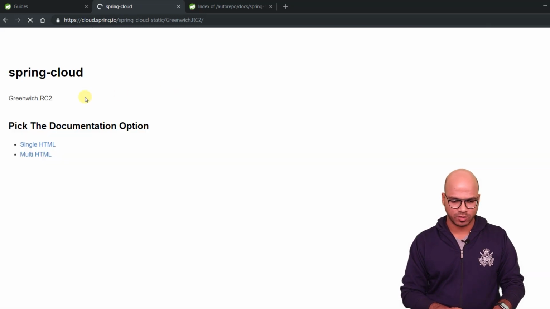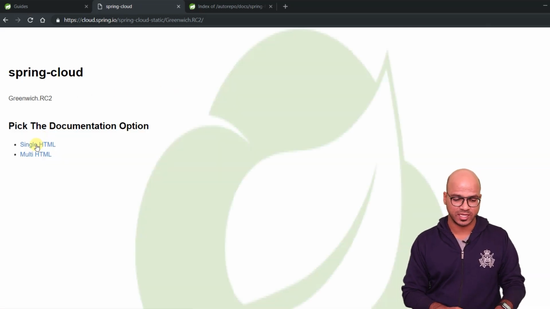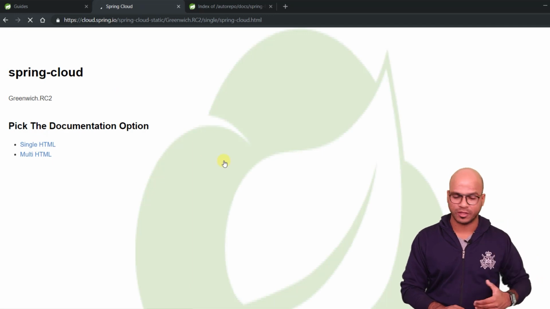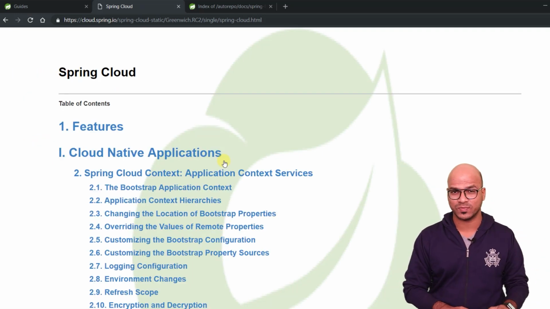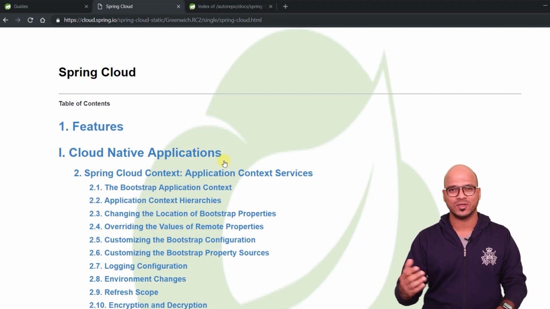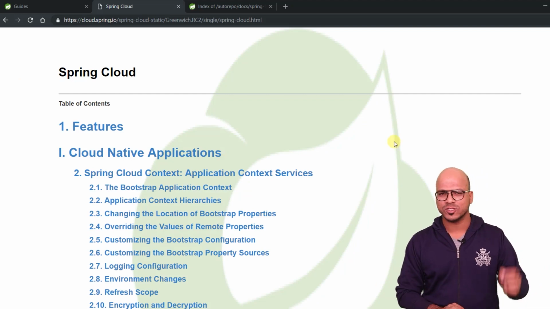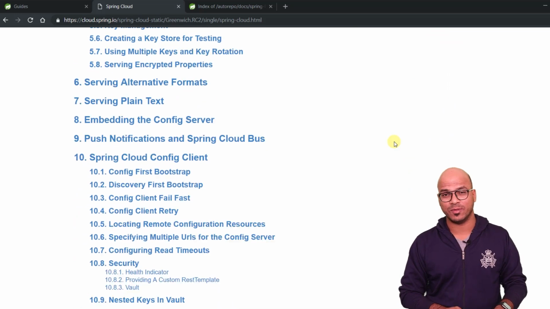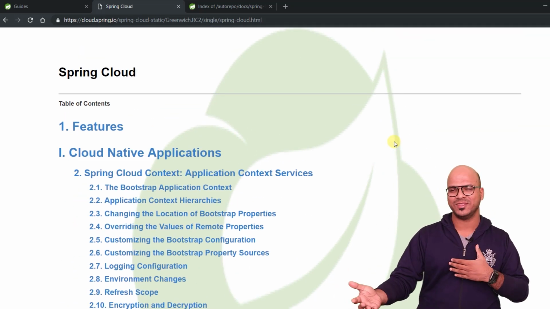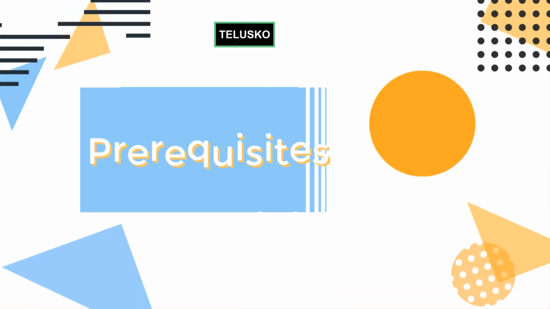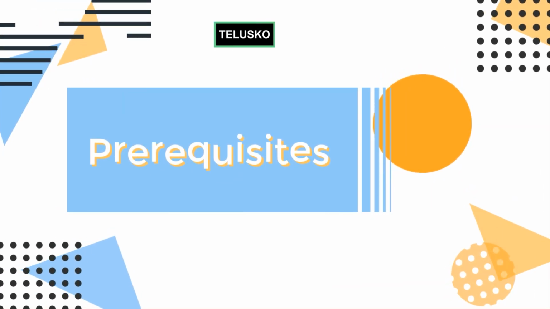So you can see I'm clicking on the documentation. You can see we got single HTML. Open that and you can read the entire documentation. So that's how you can refer to documentation. Yes, there are some books available as well on Amazon, on different websites, of course. So you can just go there and buy any book. I will also try to list my favorite books available for Spring, but as of now, the Spring documentation is awesome, and with these videos, of course.